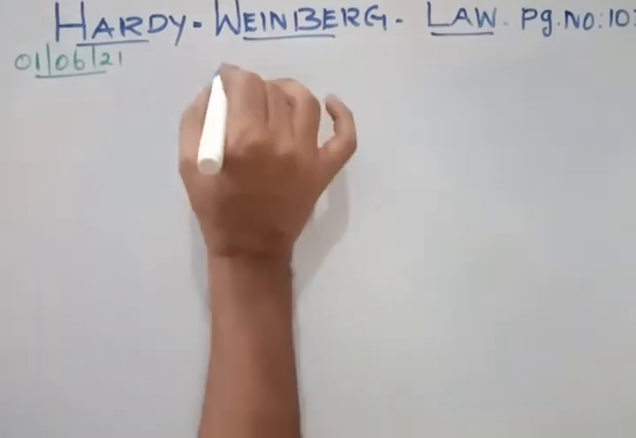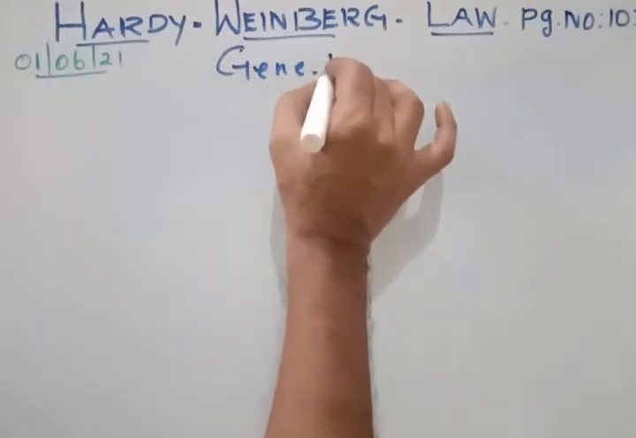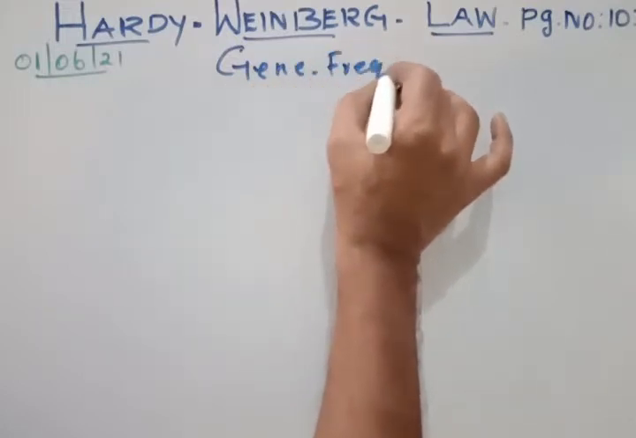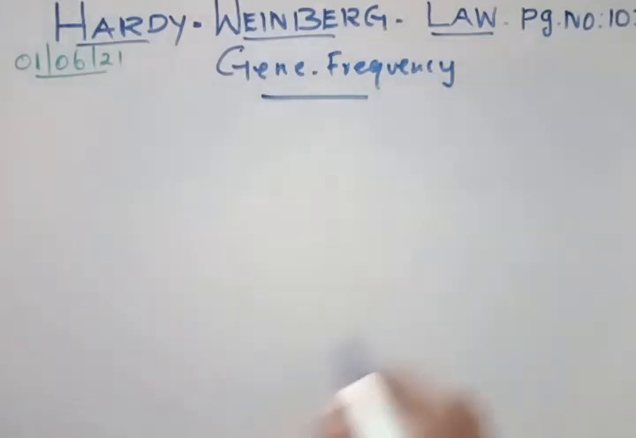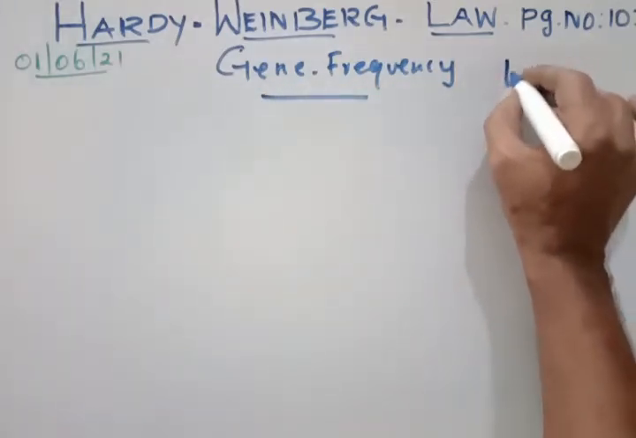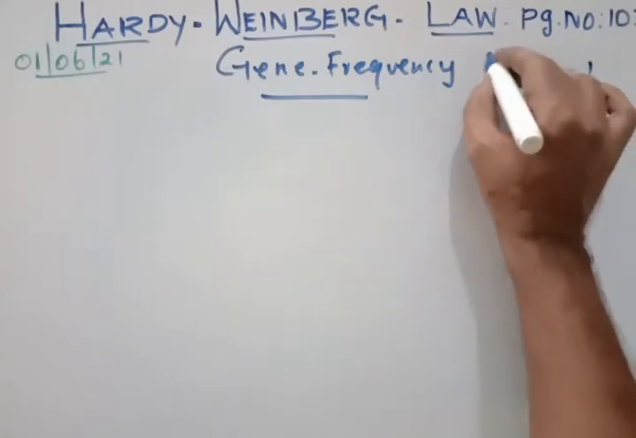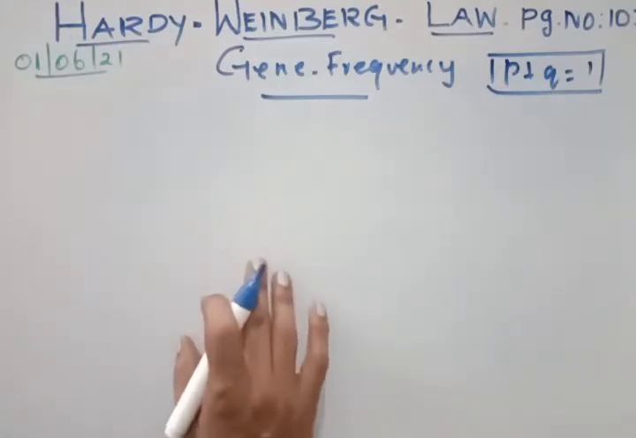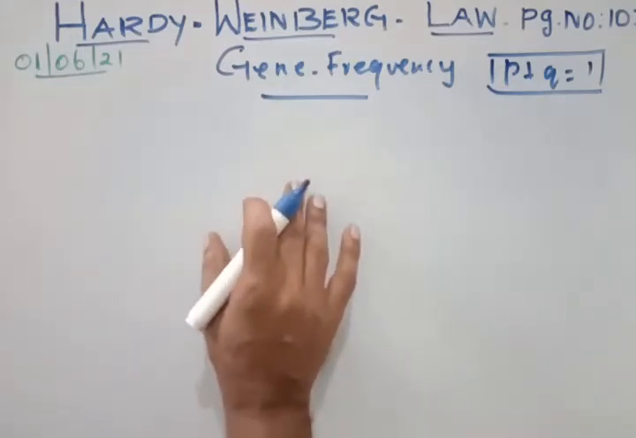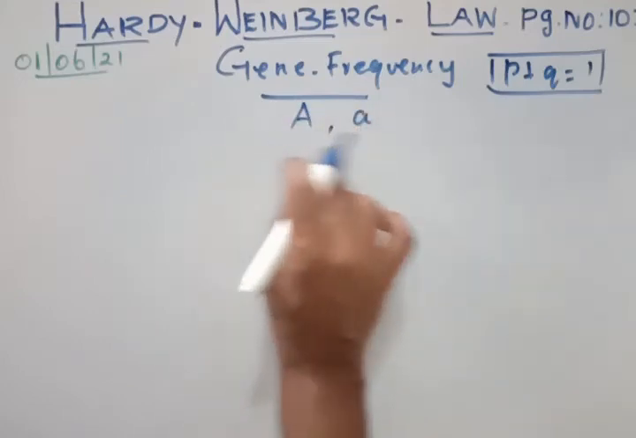Now the gene frequency. Already we studied that the allelic frequency formula is P plus Q is equal to 1. This is equation number 1. Okay, this is allelic frequency. Now for gene frequency, there are two types of allele that we have, capital A and small a.